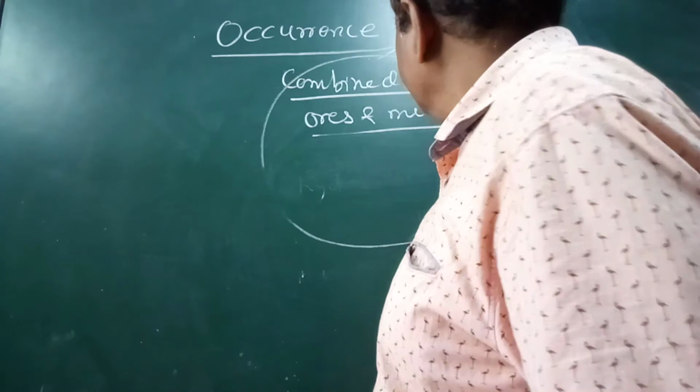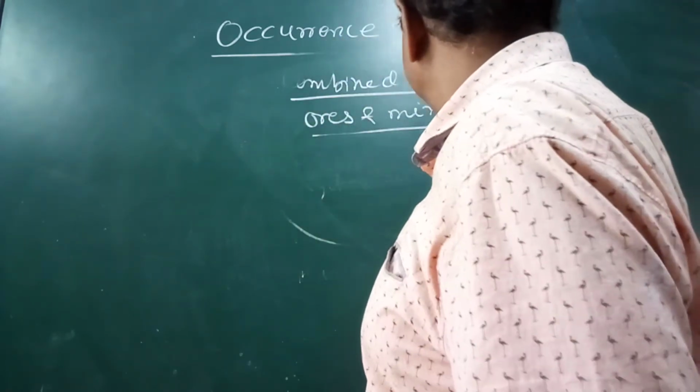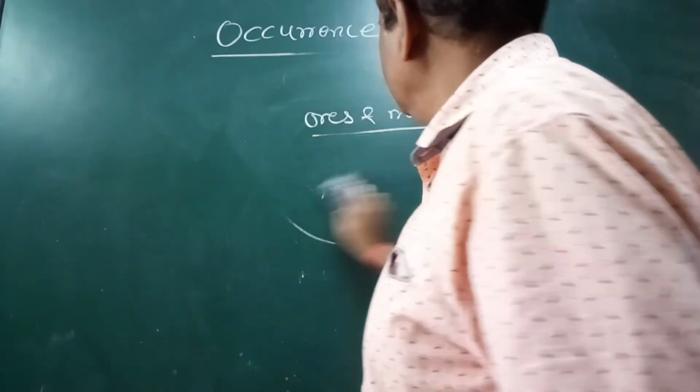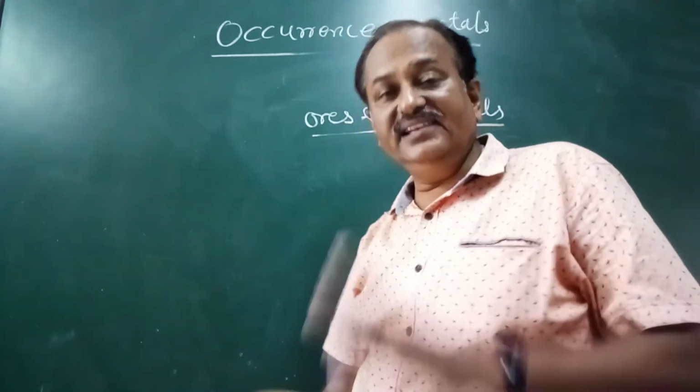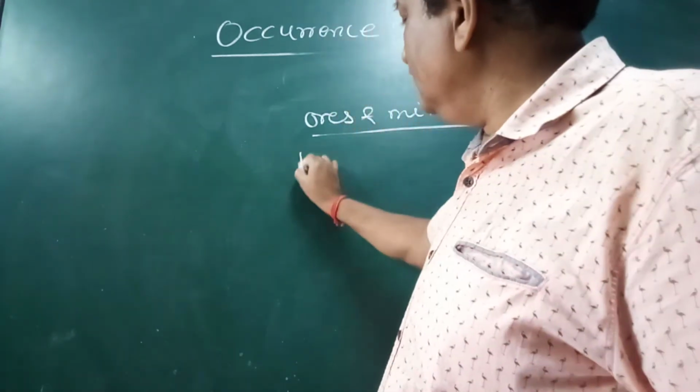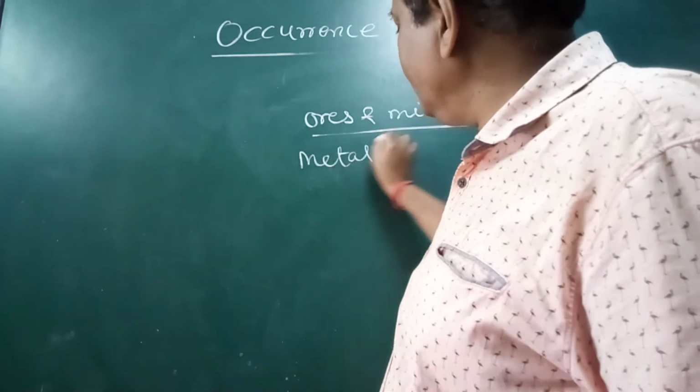Then I come to explain about the ores and minerals. Ores and minerals are initially called metal bearing substances.